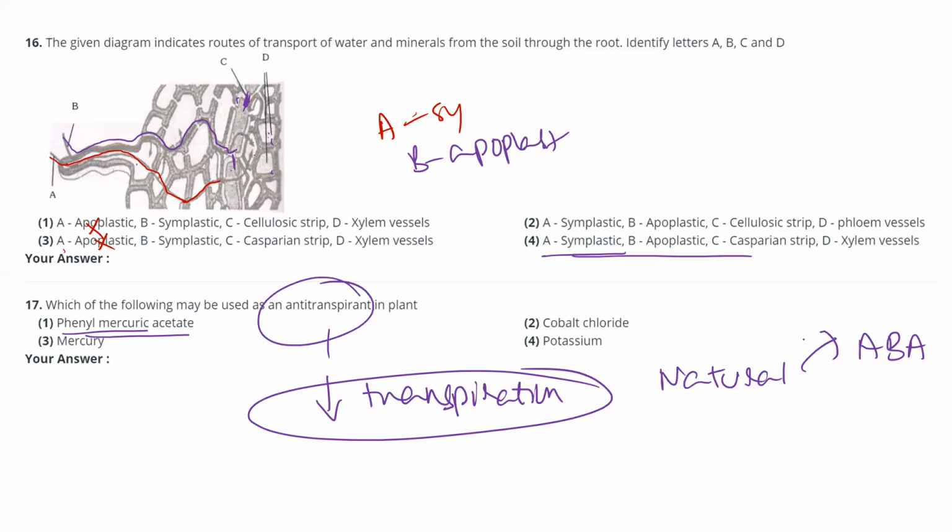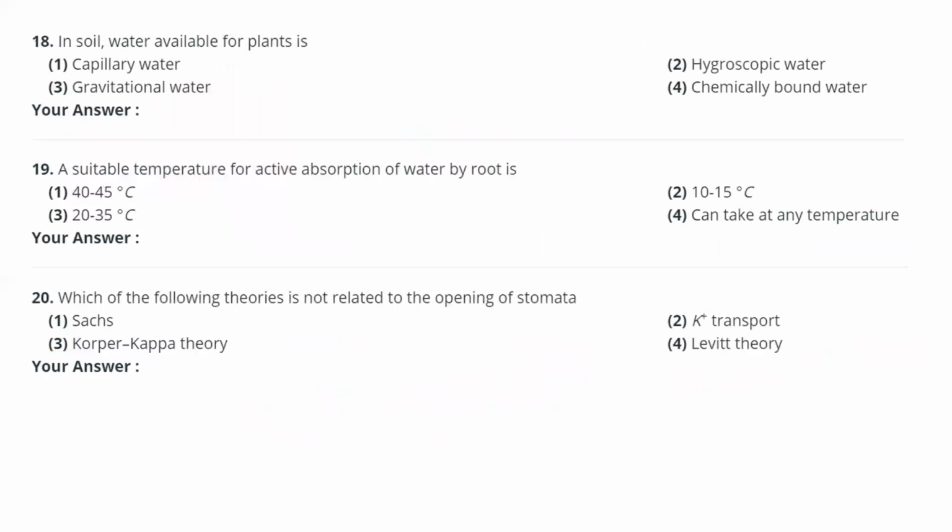Natural means potassium is not; potassium helps in the opening and closing of stomata. Cobalt chloride, not. Mercury also not. Mercury is a heavy metal, that is also not. Phenyl mercury acetate is the correct answer.